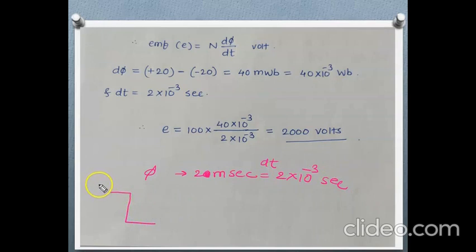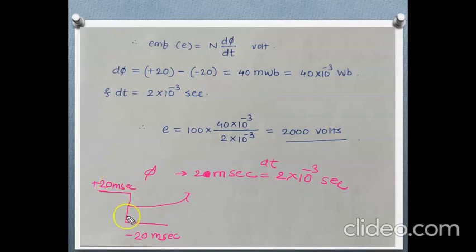Suppose the flux value is given as 20 milliweber and it is reversed, reverse meaning changing its direction to the opposite. So it goes from plus 20 milliweber to minus 20 milliweber, and this happens in 2 milliseconds.